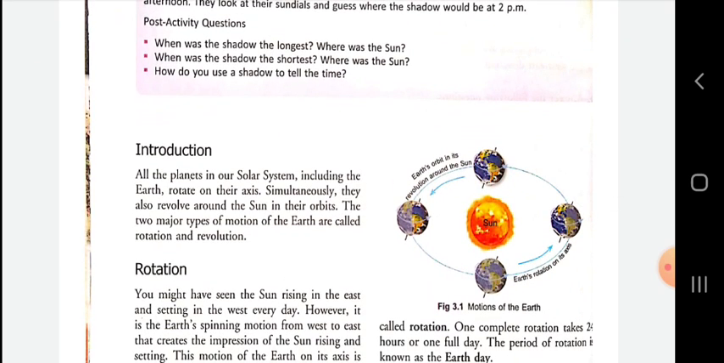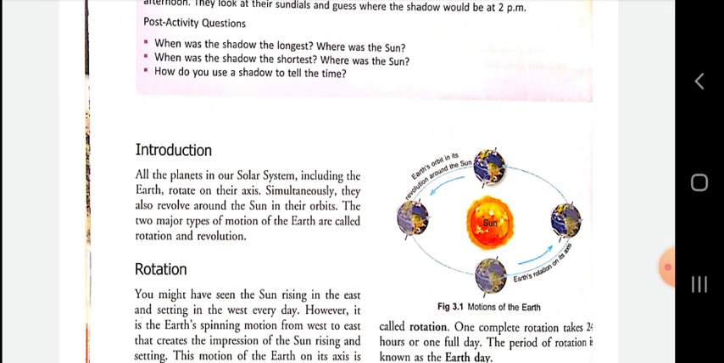Dear student, all the planets in our solar system, including the Earth, rotate on their axis. They also revolve around the Sun in their orbits. The two major types of motions of the Earth are called rotation and revolution. With the help of figure 3.1, you can understand this.